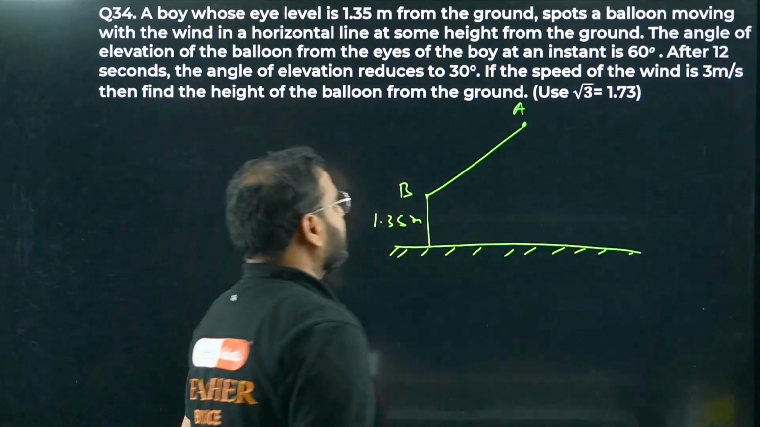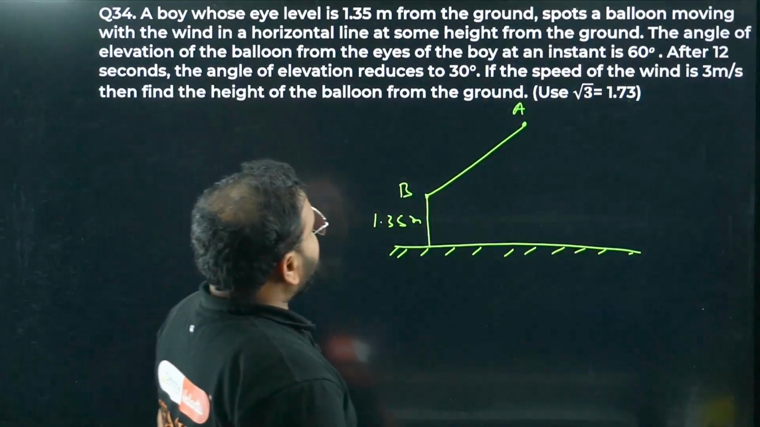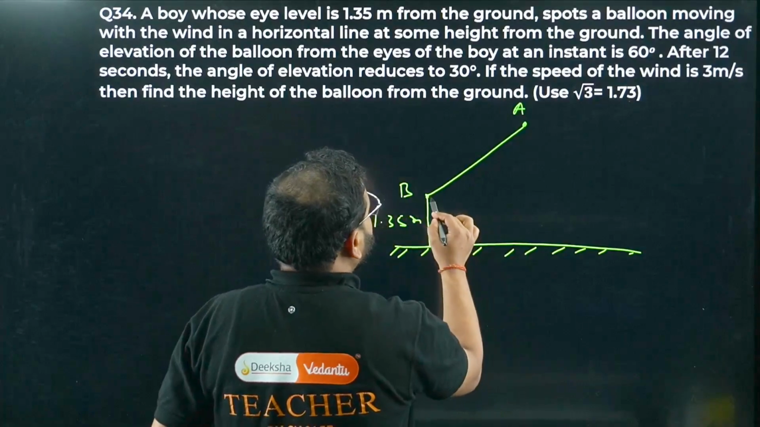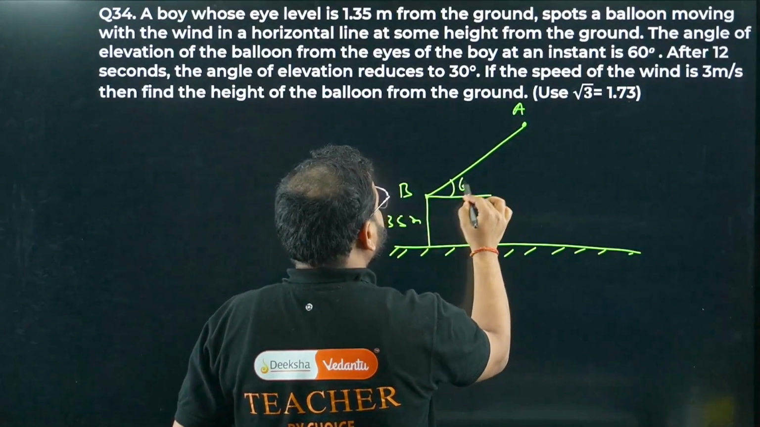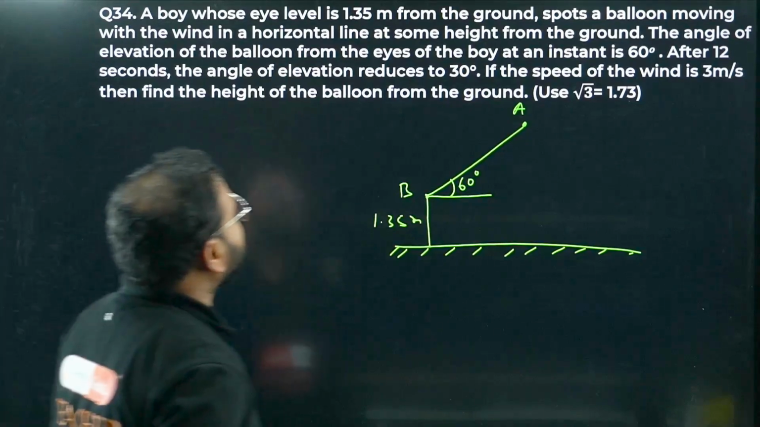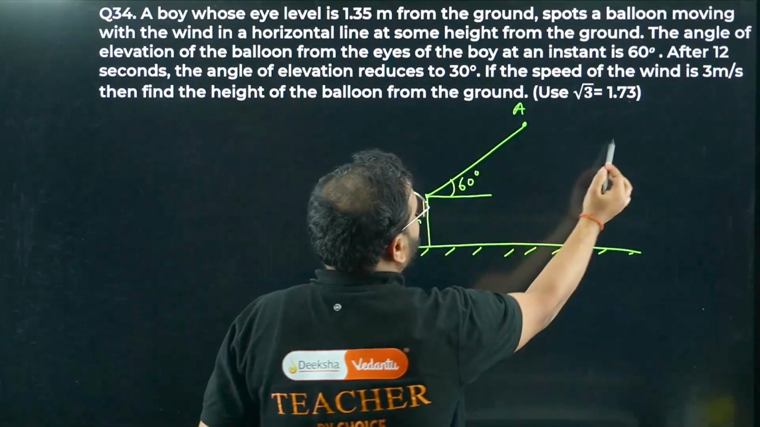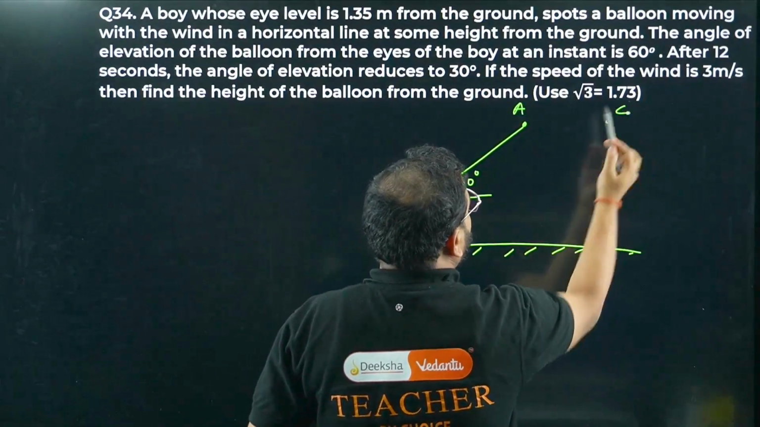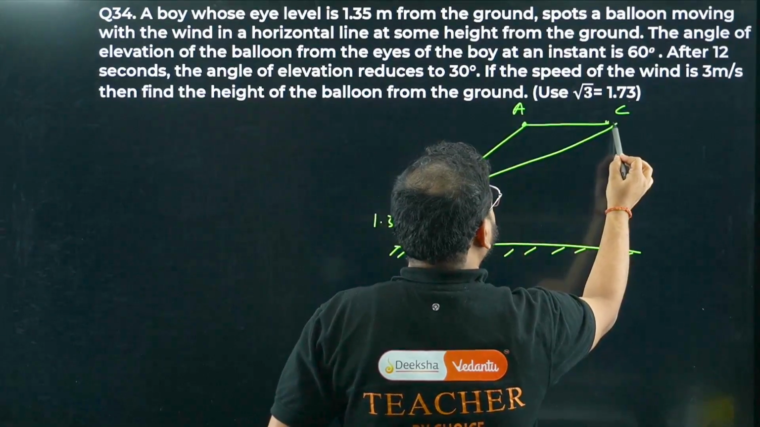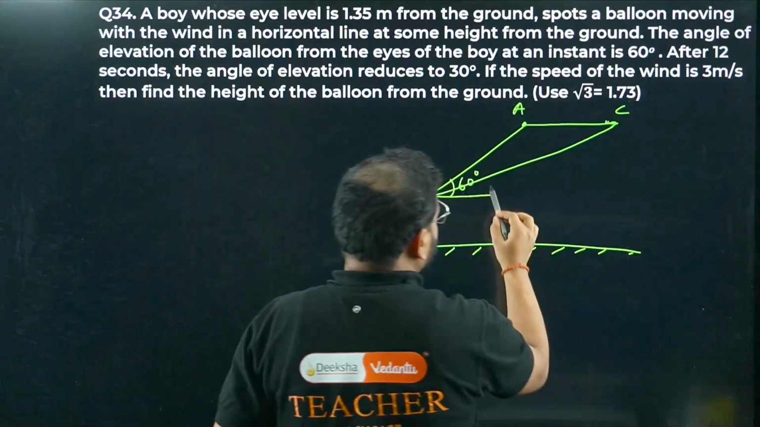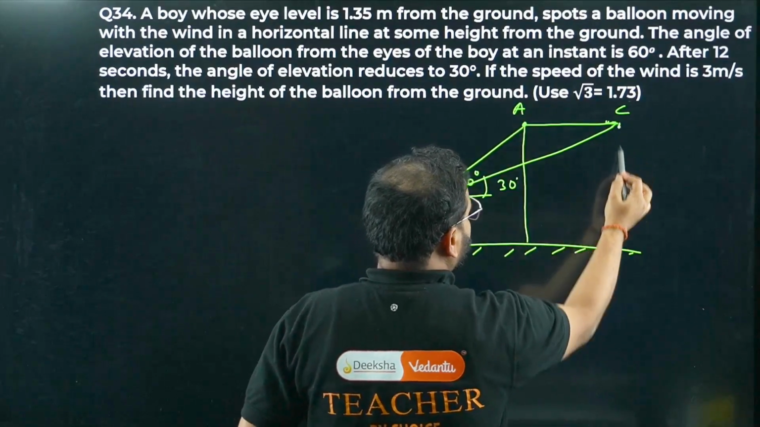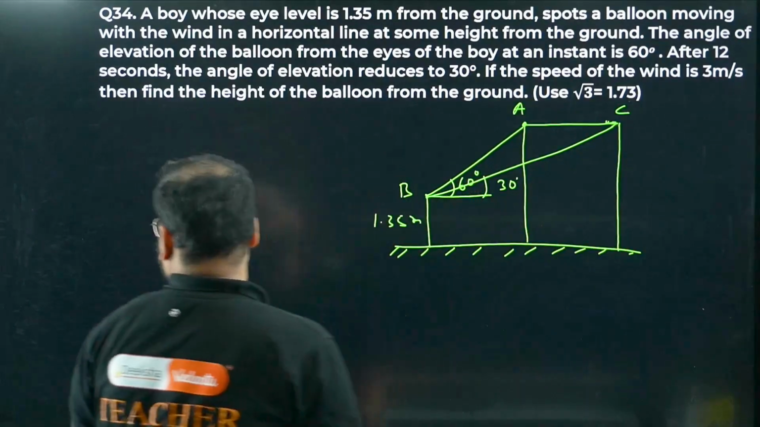Now the balloon is moving, right? The angle of elevation of the balloon from the eyes of the boy at this instant is 60 degrees. This value is how much, sir? 60 degrees. After 12 seconds, the angle of elevation reduces, meaning the balloon is moving away. So over here, let's say it moves to position C. The angle of elevation changes to this value, which is 30 degrees. So we have two right angle triangles over here. The triangles are like this.